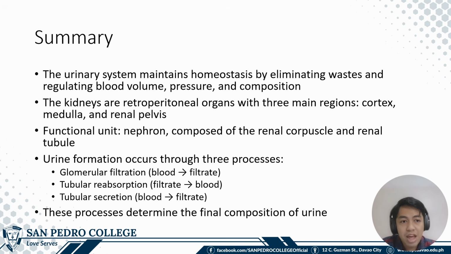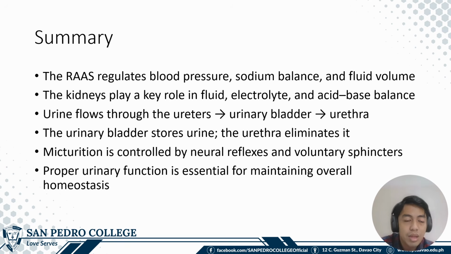So, to summarize this chapter, the urinary system maintains homeostasis by eliminating wastes, regulating blood volume, pressure, and composition. The kidneys are retroperitoneal organs with three main regions, the cortex, medulla, and renal pelvis. The functional unit, which is the nephron, is composed of the renal corpuscle and renal tubule. Urine formation occurs through three processes, the glomerular filtration, tubular reabsorption, and tubular secretion. These processes determine the final composition of urine. The RAAS or the renin-angiotensin-aldosterone system regulates blood pressure, sodium balance, and fluid volume.